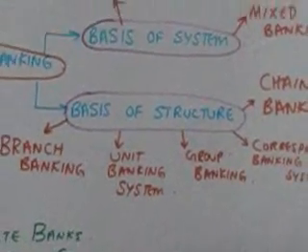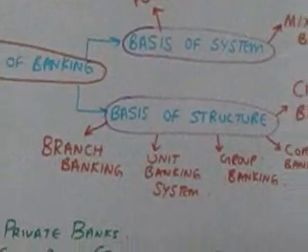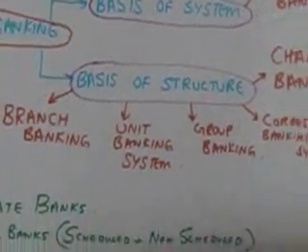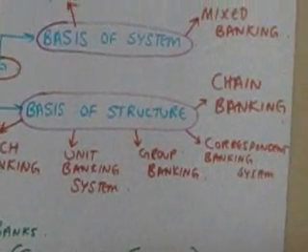The next banking system is that of the unit banking system. Now the characteristics is that it's an individual bank, it has limited resources, it is confined to a particular area, and it works on a small scale.